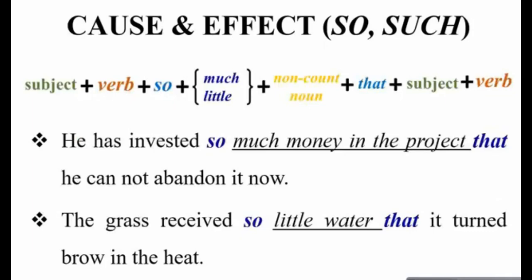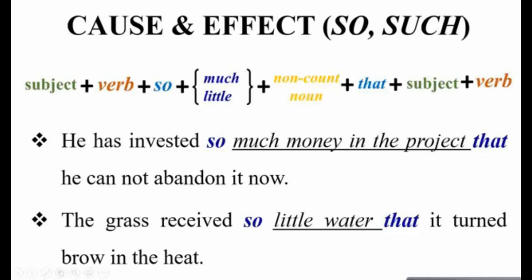So far हमने डिस्कस किया कि अगर so के बाद many हो या few हो, जब आपके पास plural count noun होगा. In the same case, अगर आपका sentence structure है, लेकिन ऐसे में आपके पास non count noun है, तो that must be preceded by the word much or little, and the rest of the sentence structure is the same, where you start with subject followed by verb. This is आपके पास cause clause है, followed by so, and the much or little, this will be followed by a non-count noun, and then the word that, and then subject and verb.